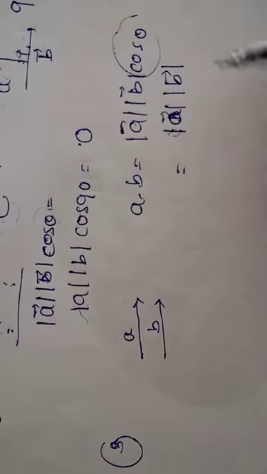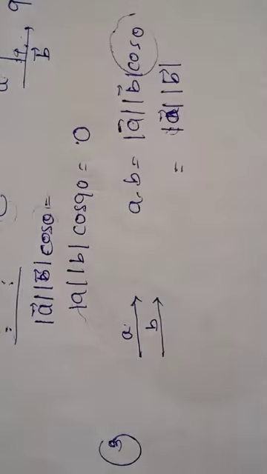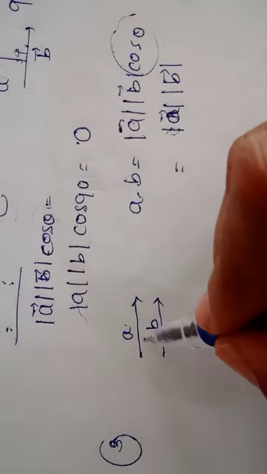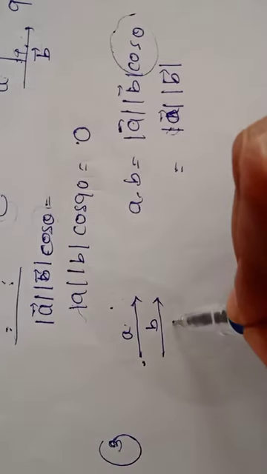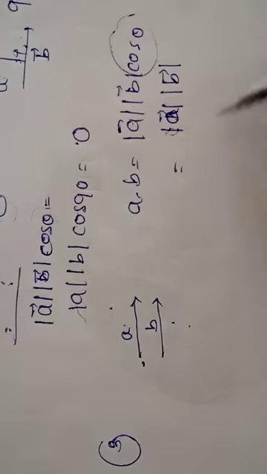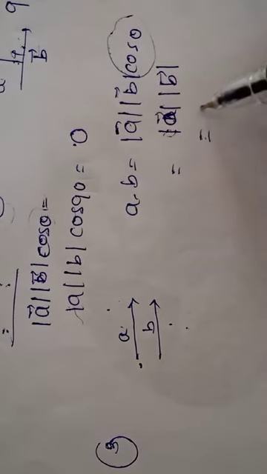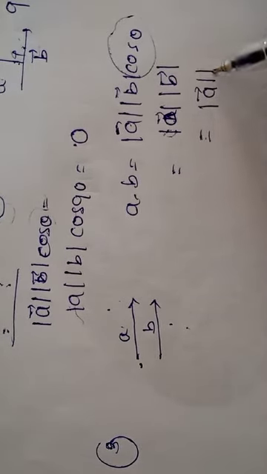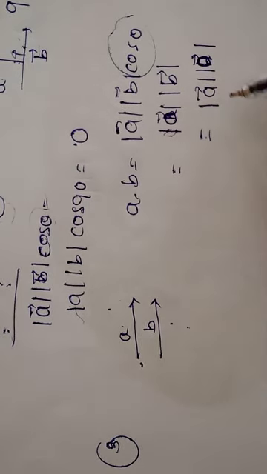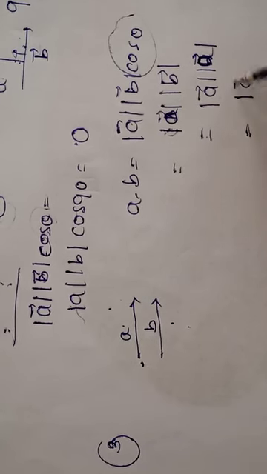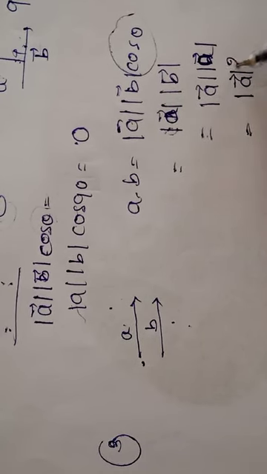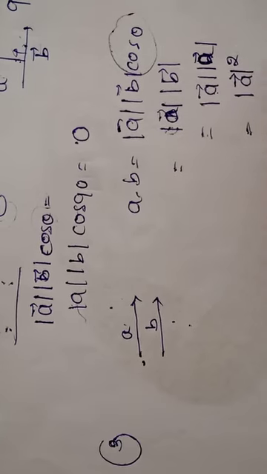In particular, both have the same direction. Let's suppose vector A has the same value as that of B. Both are the same, so instead of vector B, I can write vector A. So that's why it is magnitude of A squared, because A into A is A square.